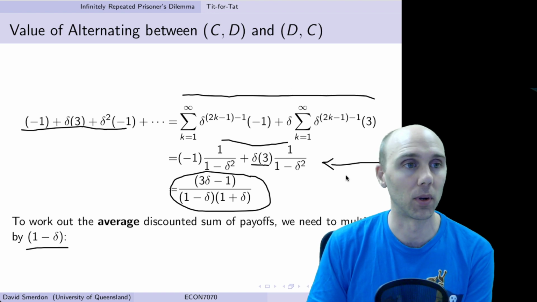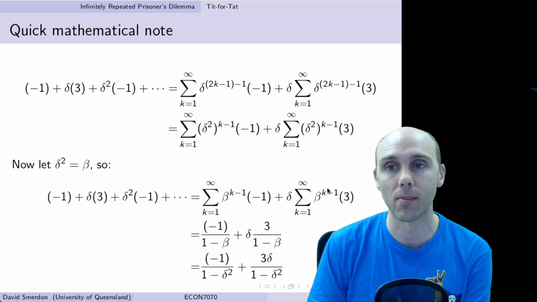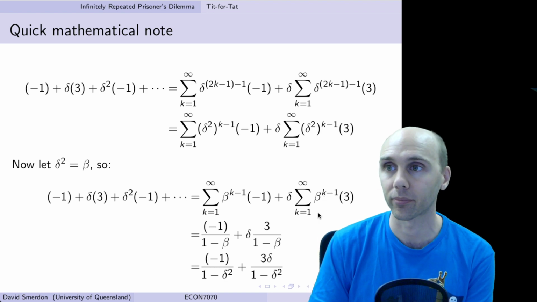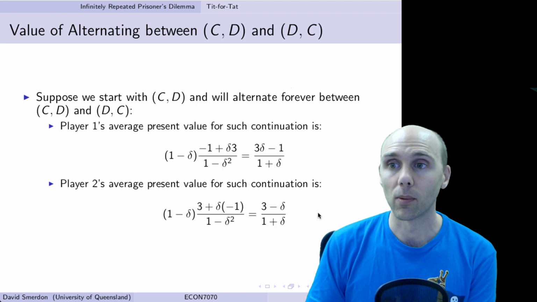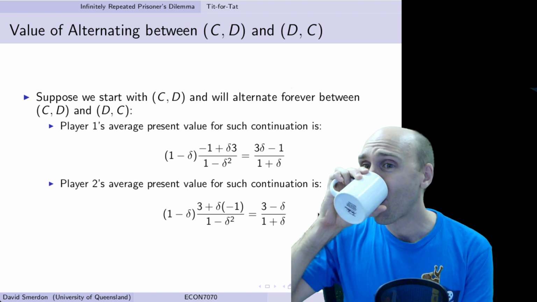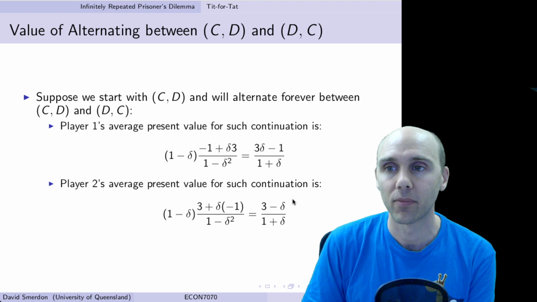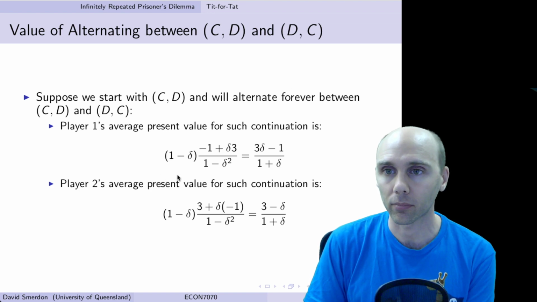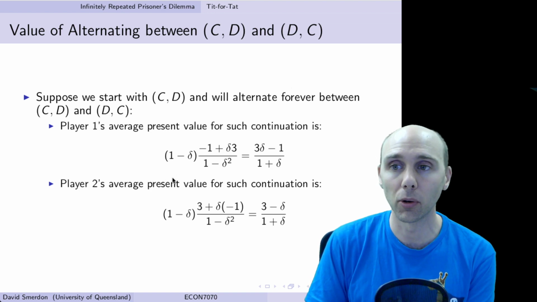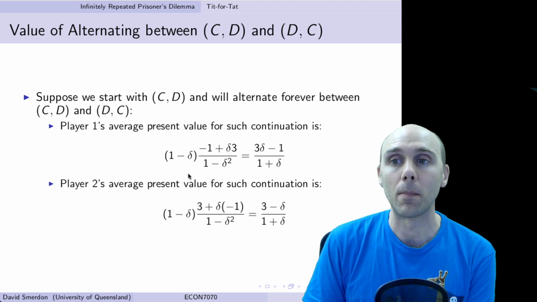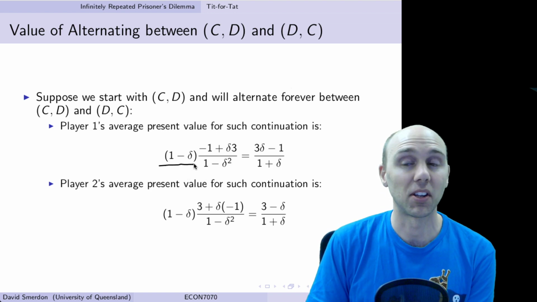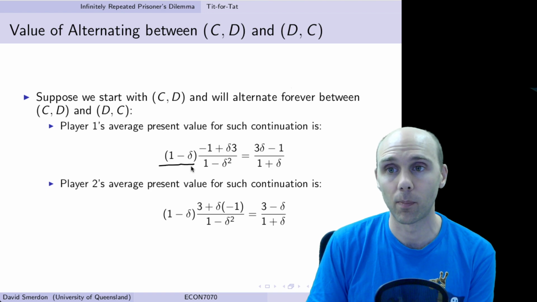I won't go through it in the video, but you can go through the math yourself if you'd like. Like I said, we take the total sum of payoffs, we multiply it by 1 minus delta to get the average discounted sum of payoffs, or the average present value.